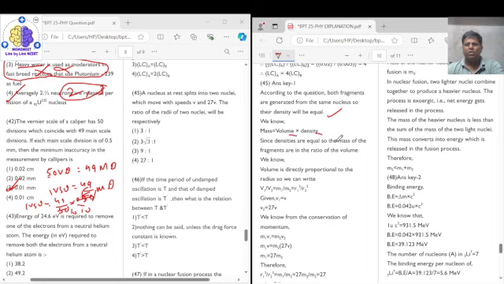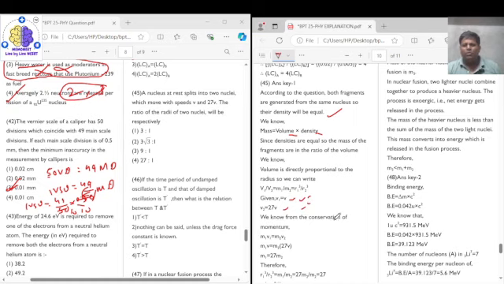Since densities are equal, the masses of the fragments are in the ratio of the volumes. So m1 upon m2 is equal to V1 upon V2, and volume is directly proportional to r cube, so (r1 upon r2) whole cube. Here the velocities are given: v1 is v and v2 is 27v.